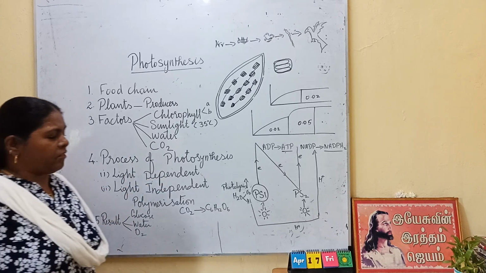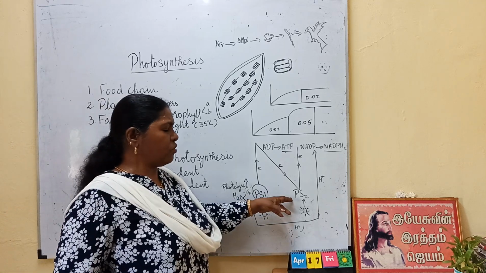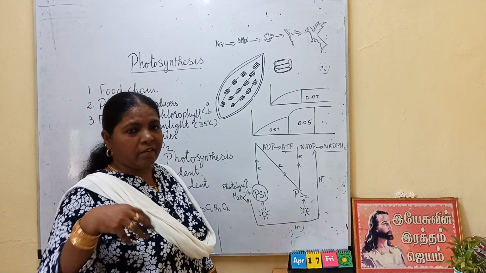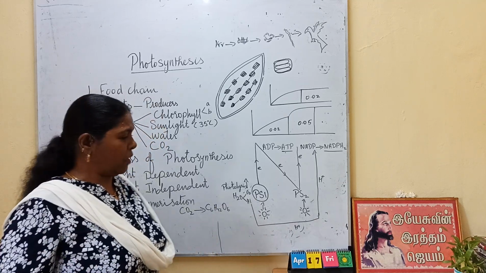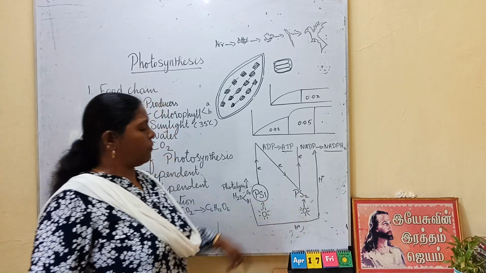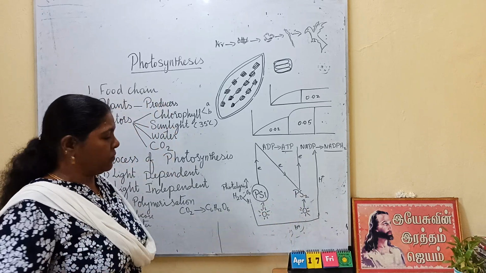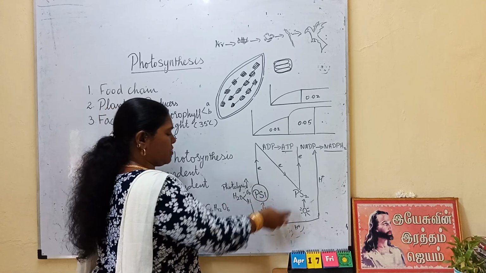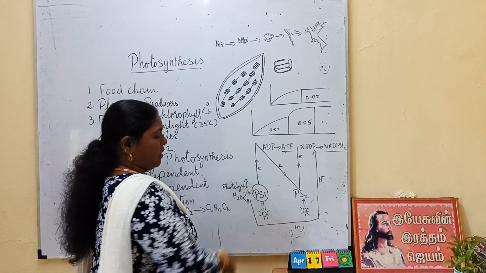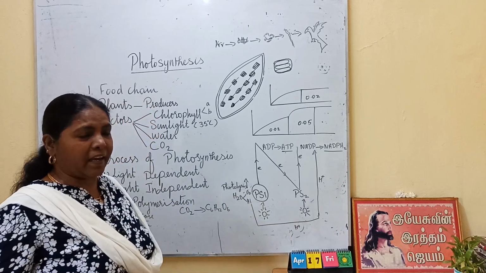In this light dependent reaction, see, photosystem 1 and photosystem 2 are written, and photosystem 2 contains more chlorophyll and fewer accessory pigments. Photosystem 1 contains less chlorophyll, more accessory pigments. So these are there in the plant. Both photosystem 1 and photosystem 2 are disturbed by the light energy.